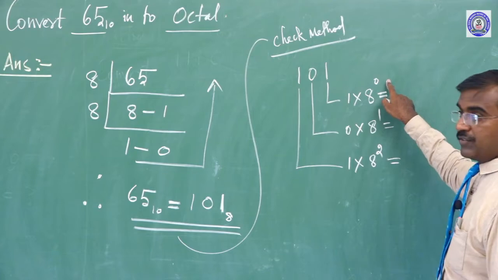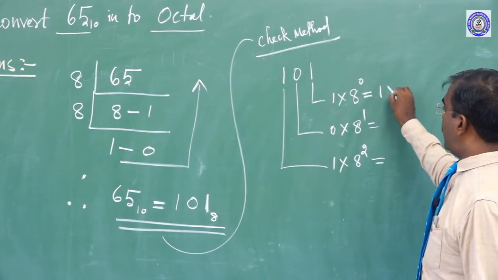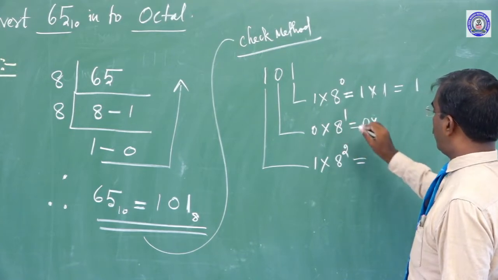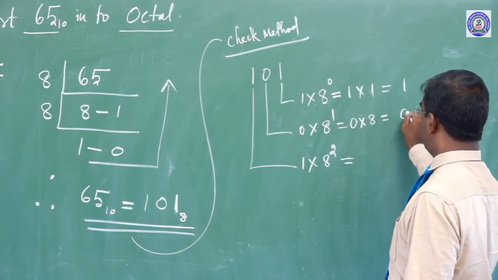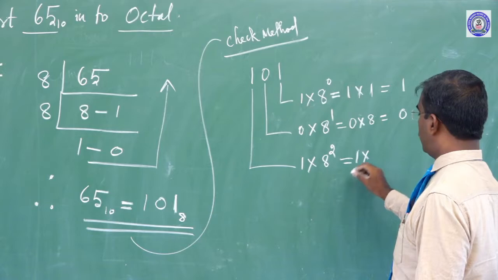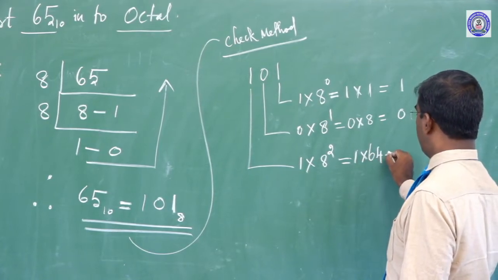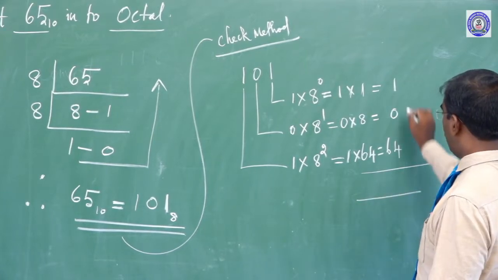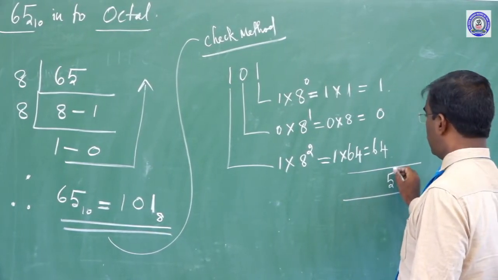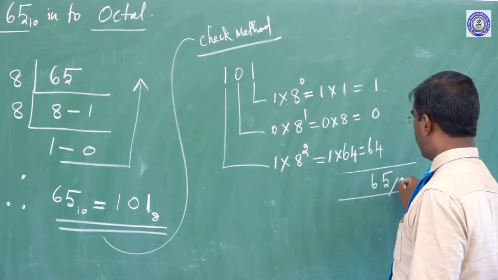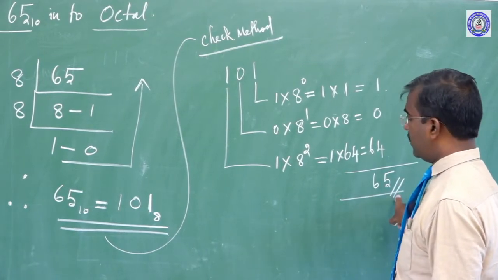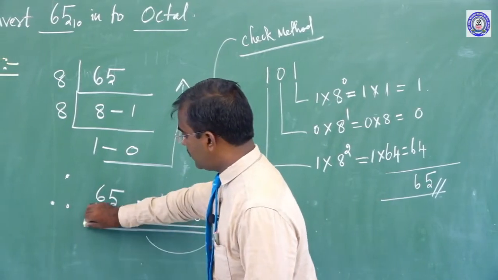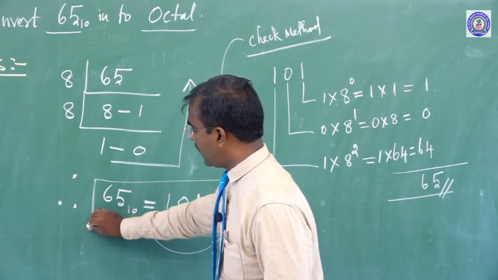Dear children, anything to the power 0 is 1. So 1 into 1 equals 1. Here 0 into 8 to the power of 1 equals 0. Okay. 1 into 8 to the power of 2 is 64. Here 1 plus 4 is 5. So 65. I think the answer will come now. Okay. So this answer is exactly correct.